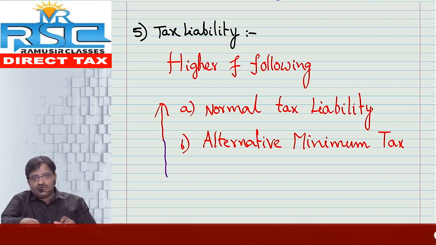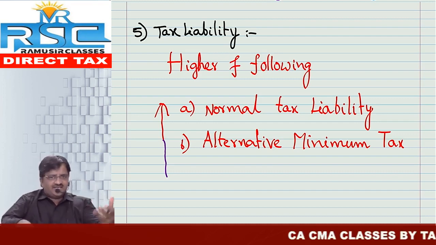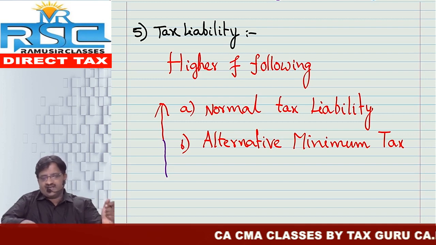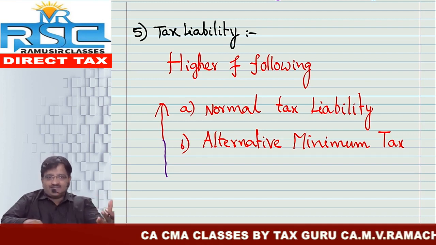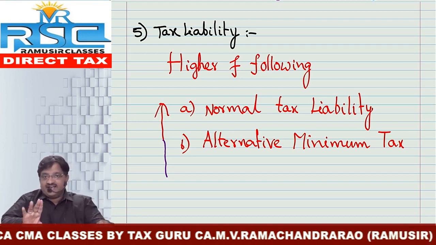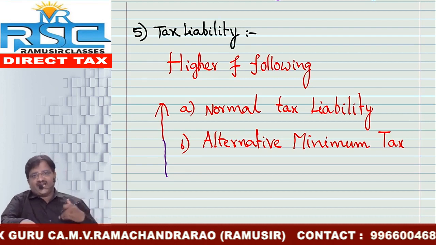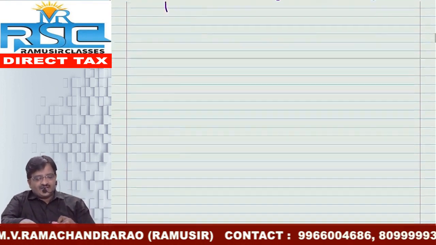Next one, how to calculate total income, that is part and parcel of PGBP, capital gain, other sources, house property topics. And next one, how to calculate normal tax liability. So we have covered this topic already in basic concepts. And number 3, how to calculate adjusted total income, we need to do right now. So adjusted total income computation.